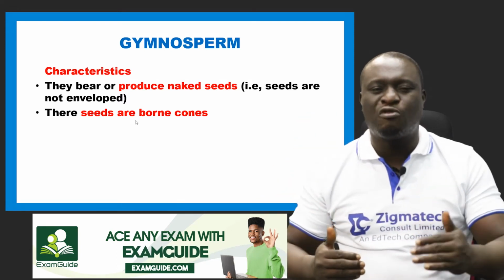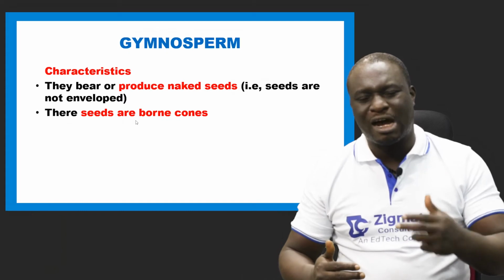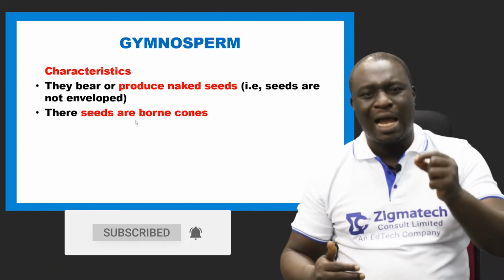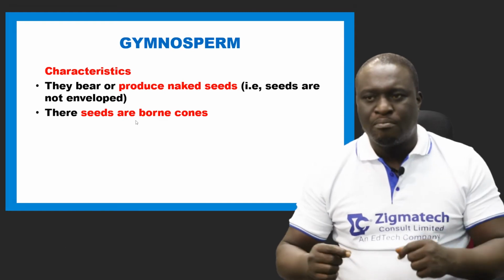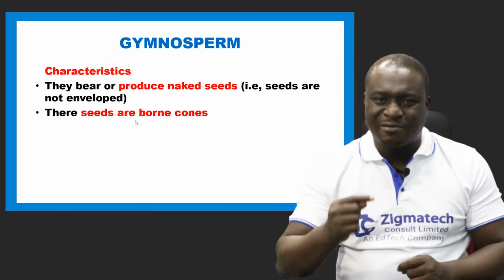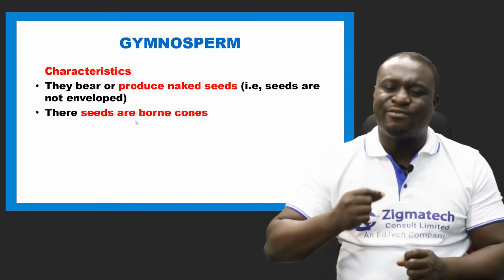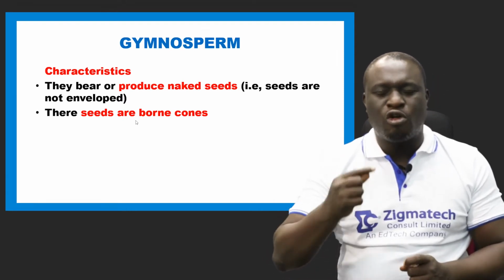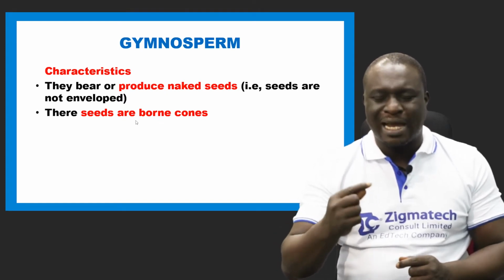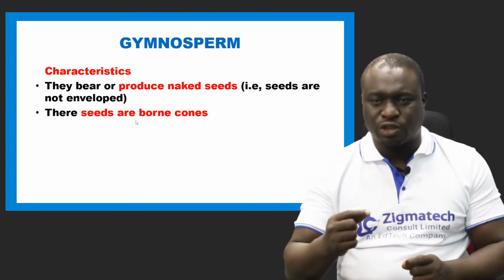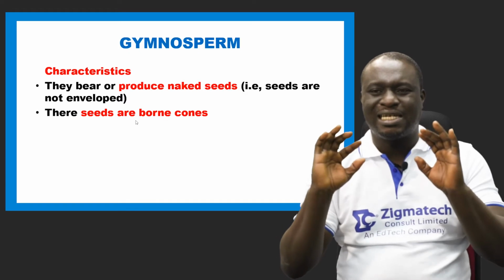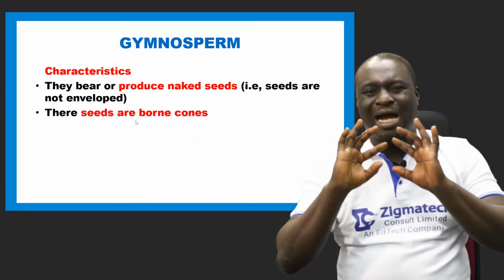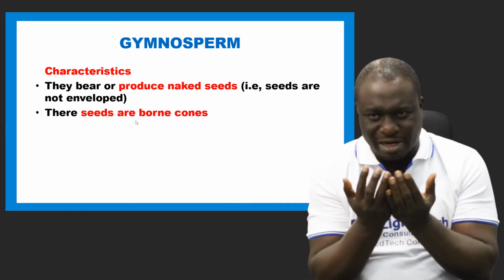Seeds come from the ovules of a flowering plant. So a seed can be defined as a mature and developed ovule, but a fruit can be defined as a mature and developed ovary. This is very important. I've seen a past question where they asked this. Please take note. When we say a seed is naked, it means it does not have a fruit or a developed ovary covering it.